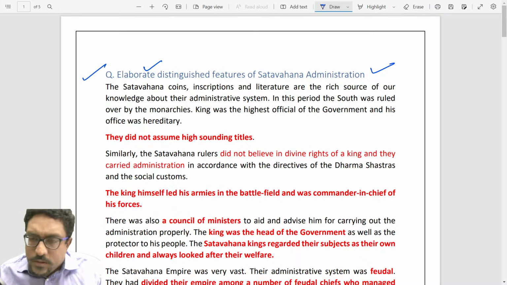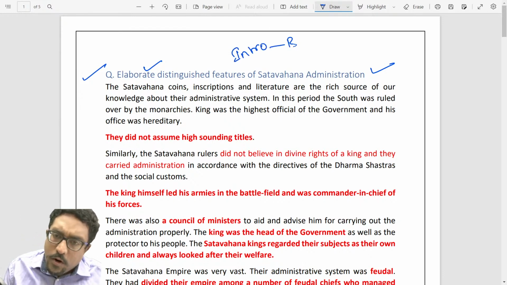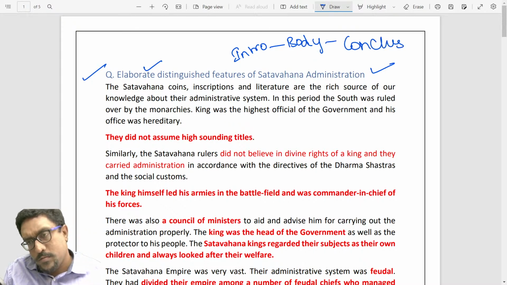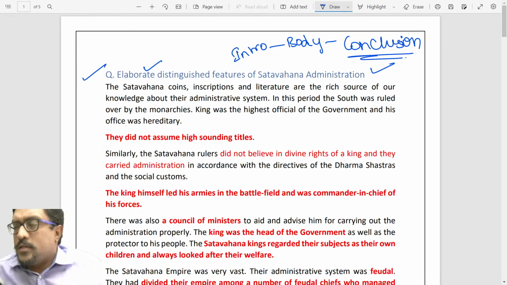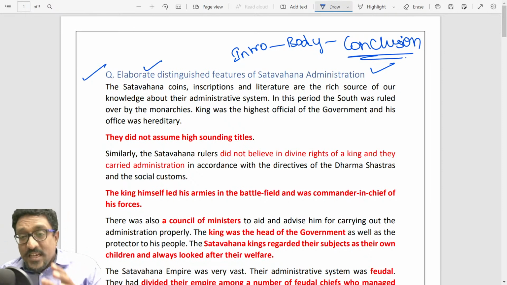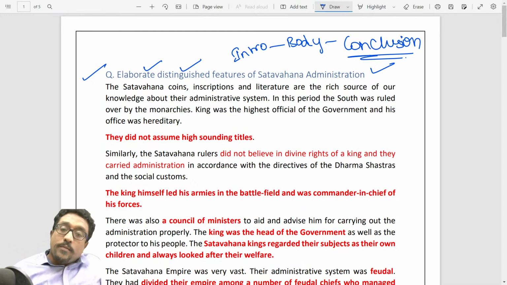In every question, introduction and structure are important: introduction, body, and conclusion. This question is specifically asking you for distinguished features. I mean the features which are specific and unique to Shatavahana administration.